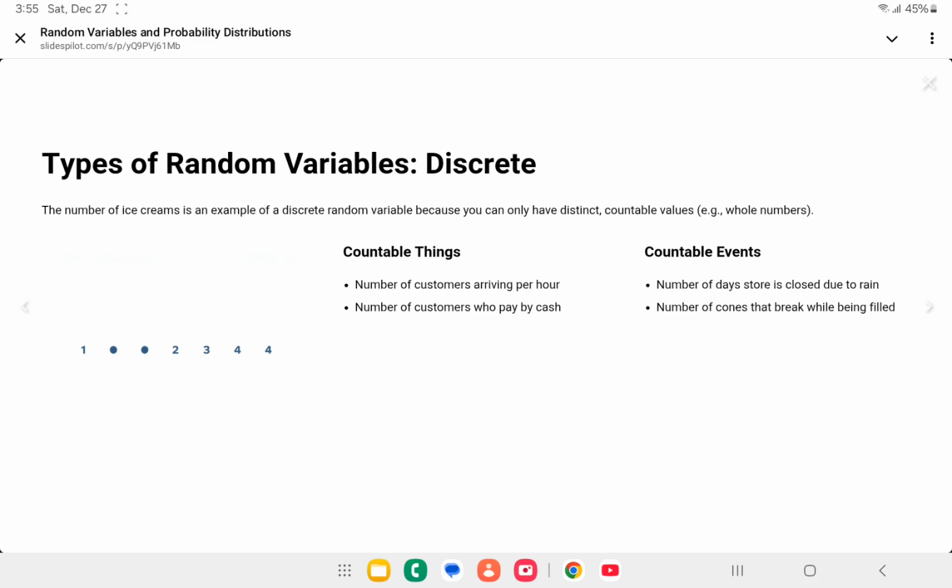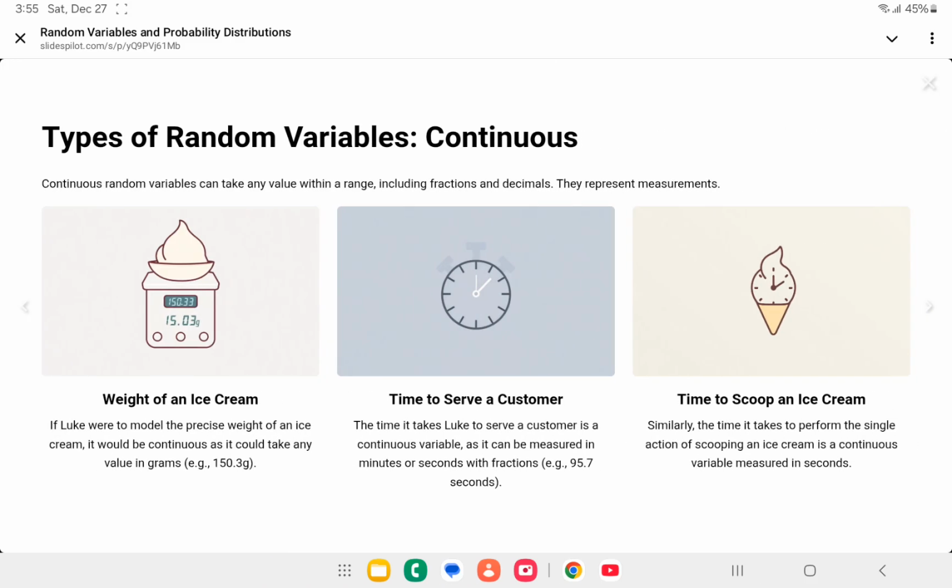Some random variables are continuous, which means that they can take any value within a range, including fractions. If we wish to model the weight of an ice cream, it would take a range of values in grams, so it would be modelled by a continuous random variable. Luke is interested in how long he takes to serve a customer and how long to scoop an ice cream. These would both be continuous random variables measured in minutes or seconds.